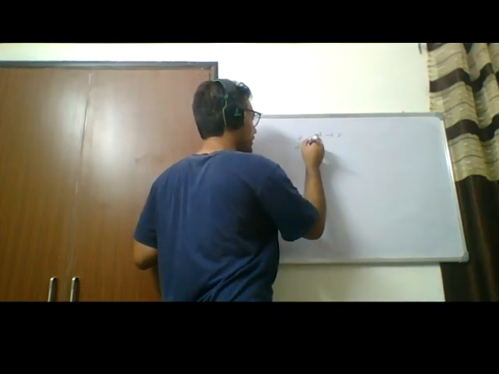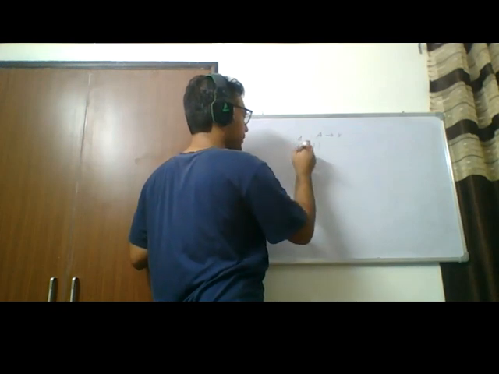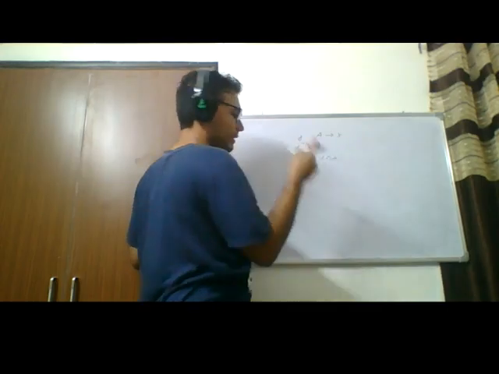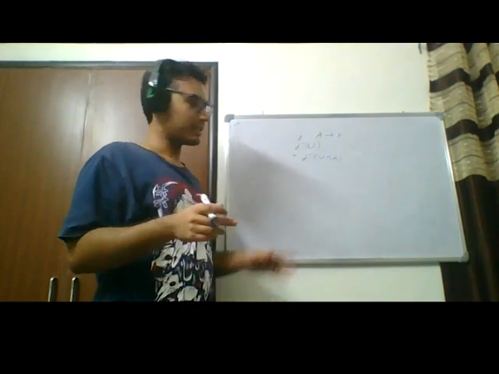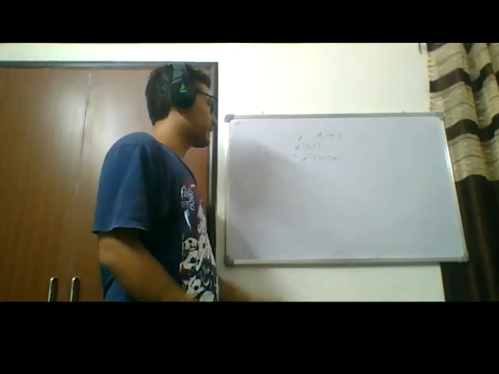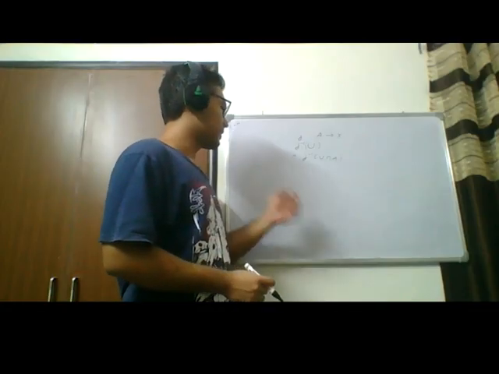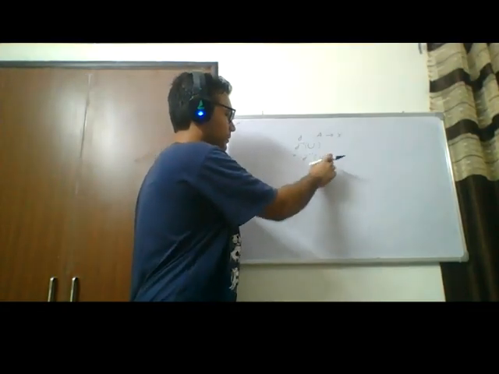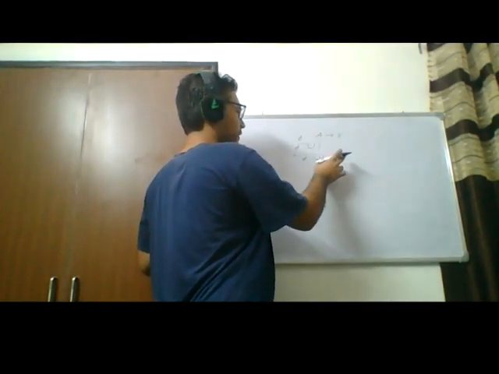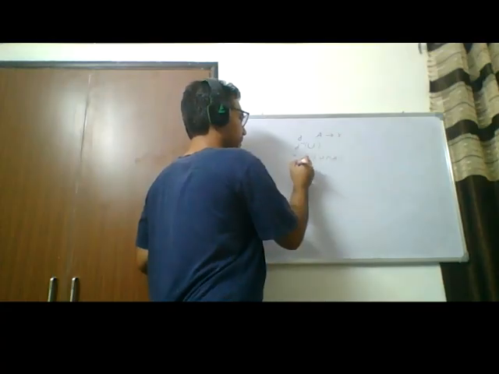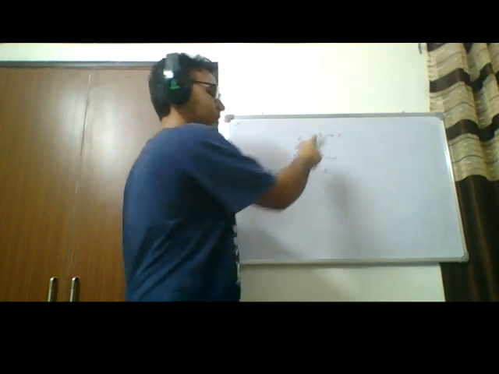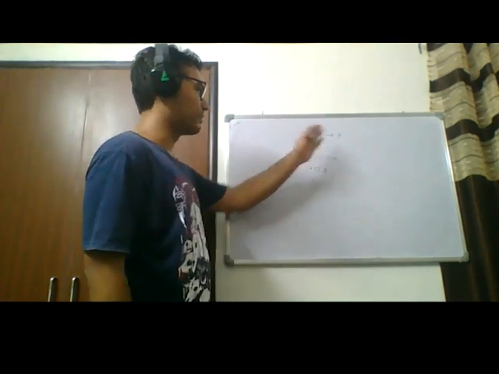So J inverse of U is going to equal J inverse of U intersection A, because we're only considering points in A. The inclusion function is essentially the identity function, but it's only defined for points in A. It's not defined outside of A. So what does that mean? That means we have to consider all the points in A, and I just said it's the identity function when considering points of A. So that means it's equal to U intersection A. But this is an open set in the subspace topology, so we're done.